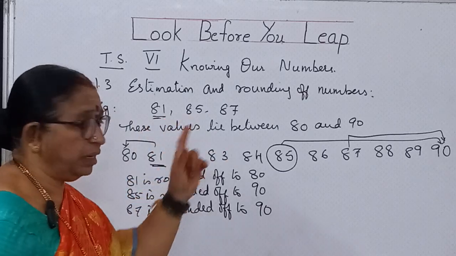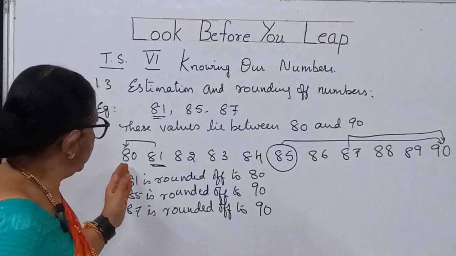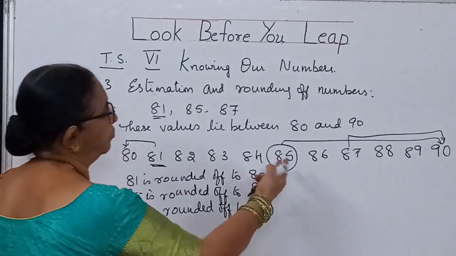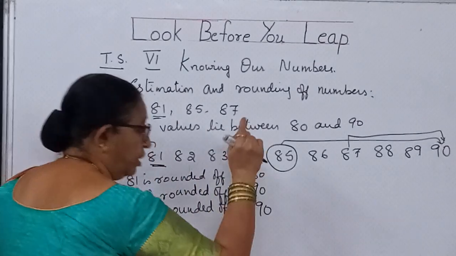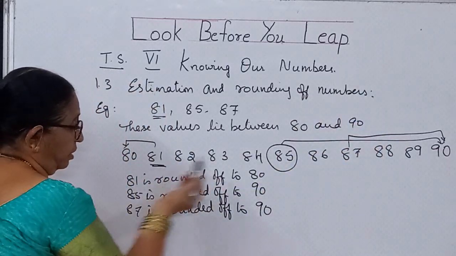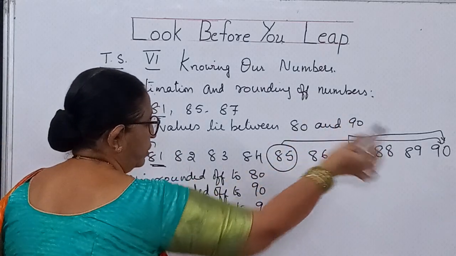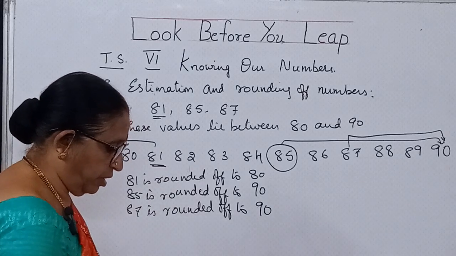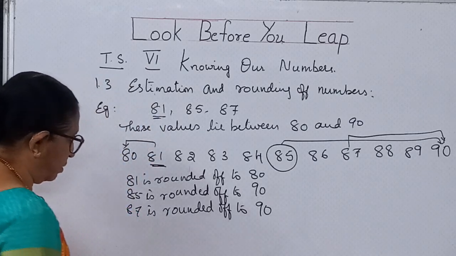Here all these are in 80s. So I can take all these three numbers between 80 to 90. In 80 to 90, I have written all the values. And after writing these values, the middle one is of course 85. And any number less than 85 should be rounded off to 80. Any number including 85 should be rounded off to 90. So 81 should be rounded off to 80, and 85 should be rounded off to 90, 87 should be rounded off to 90. Okay, children? This is about tens, children. If you want, you can copy this.